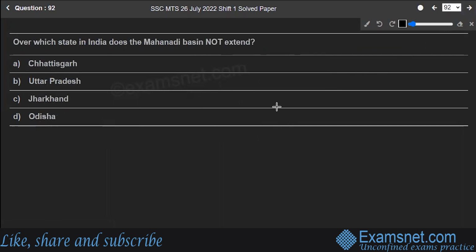Next is question number 92. Over which state in India does the Mahanadi Basin not extend? Chhattisgarh, Uttar Pradesh, Jharkhand, or Odisha? Well, the Mahanadi Basin extends over the states of Chhattisgarh and Odisha and smaller portions of Jharkhand, Maharashtra, and Madhya Pradesh. So, Chhattisgarh, Odisha, and small portions of Jharkhand, Maharashtra, and Madhya Pradesh.